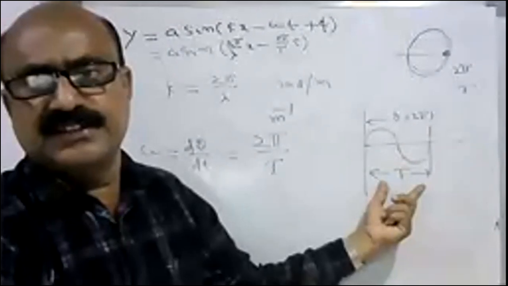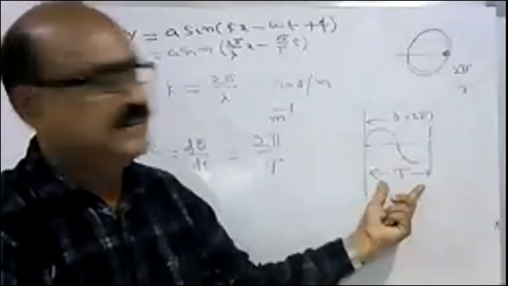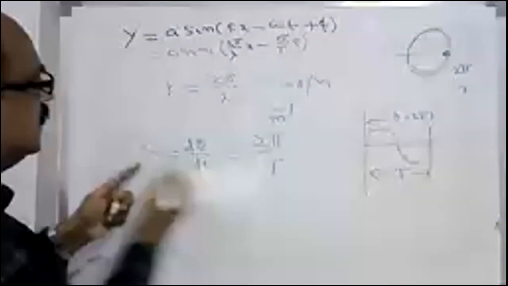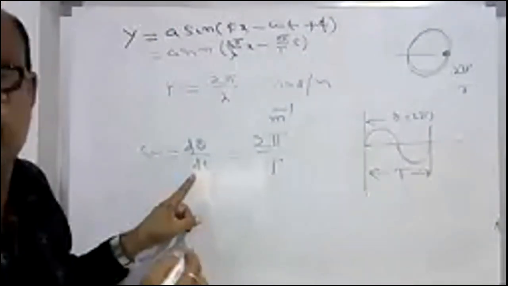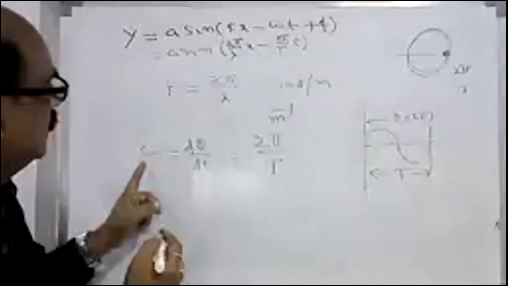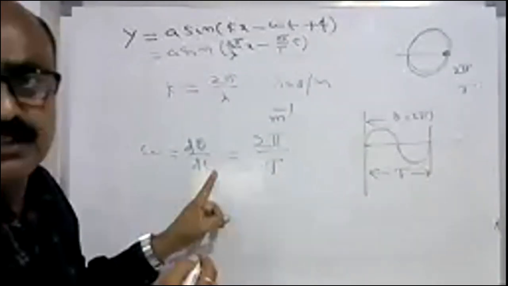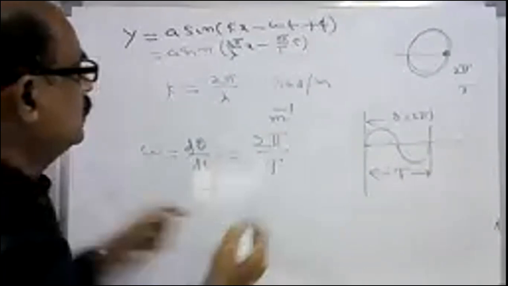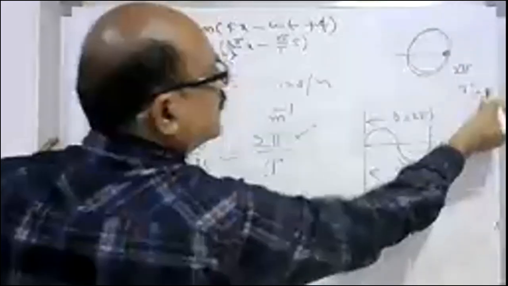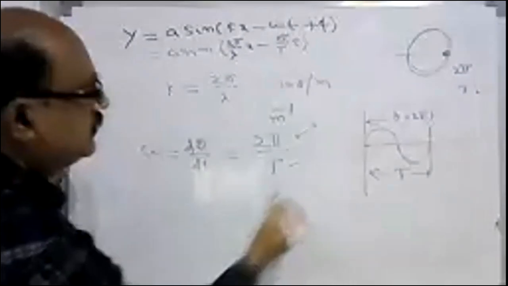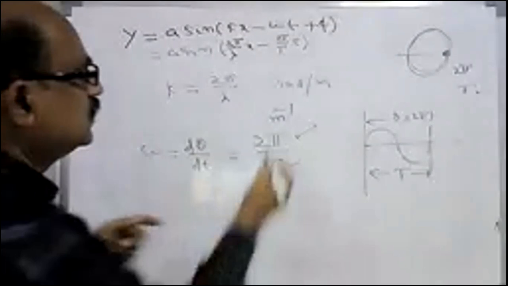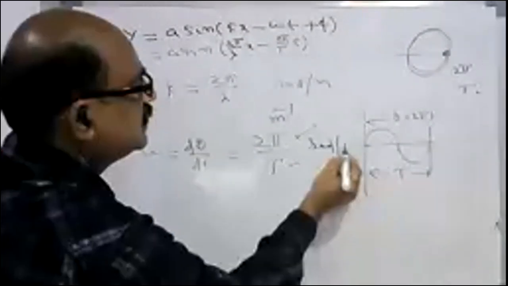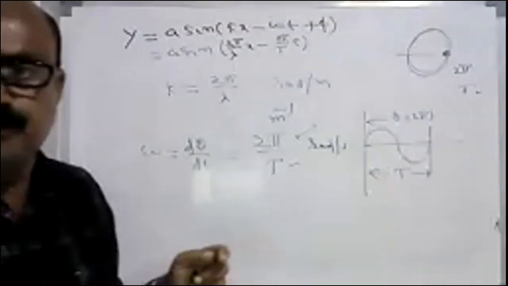The time period, T. So 2 pi by T is the rate of change of angular displacement, the angular velocity. For 2 pi radians of angular displacement, the time taken is T. So what is the definition of omega now? Omega is 2 pi by T radians per second. Are you clear? Yes, sir.